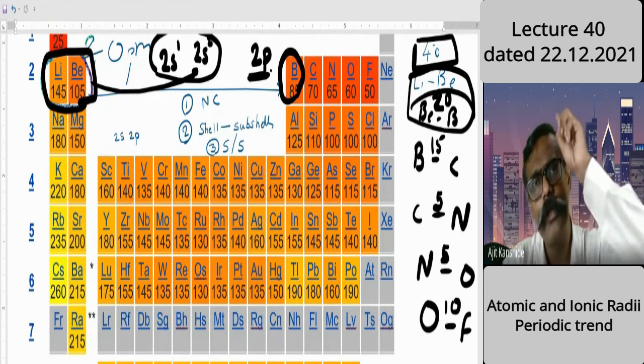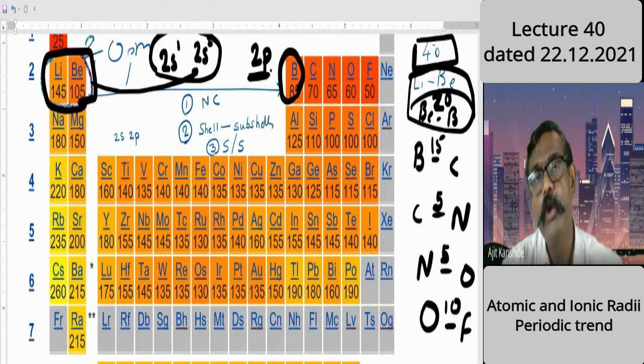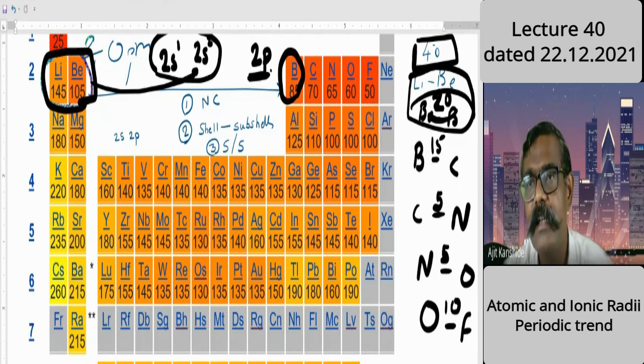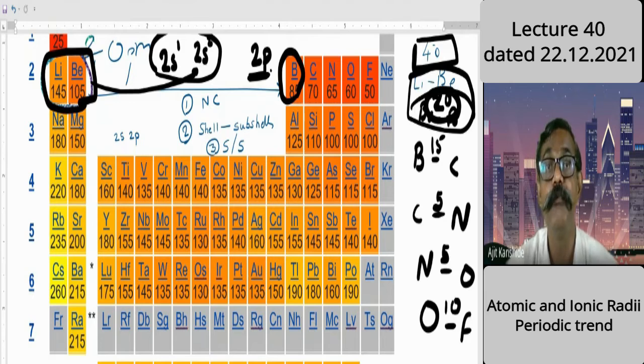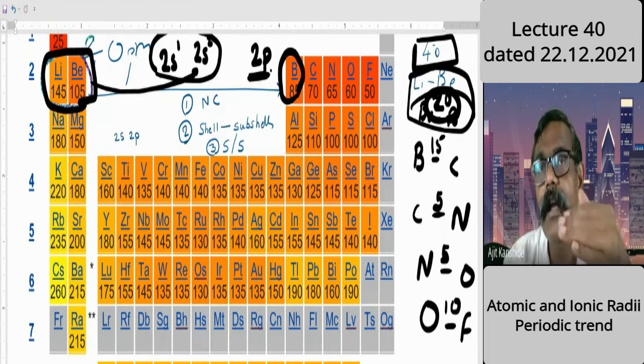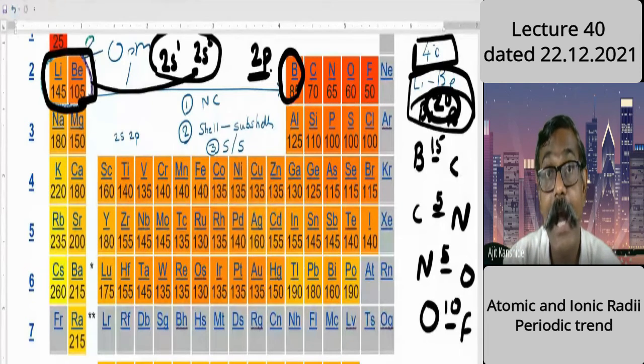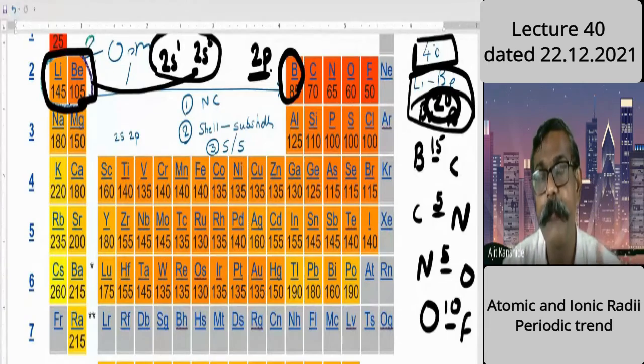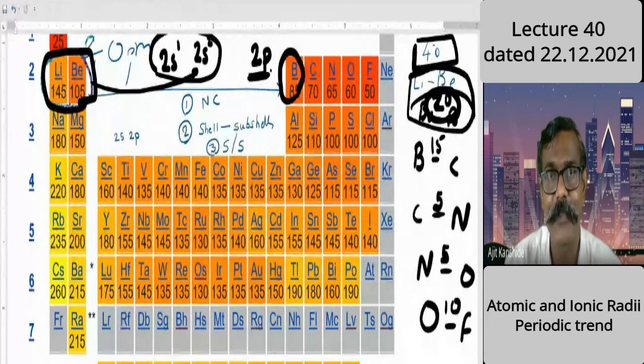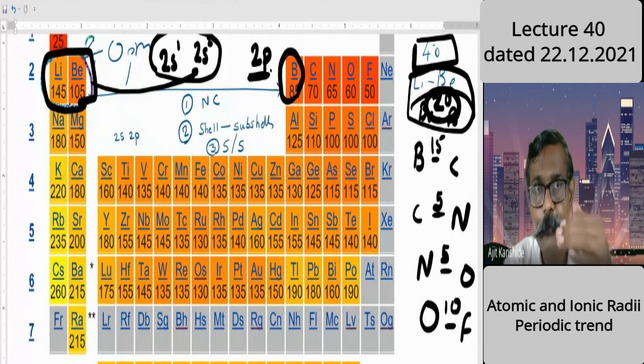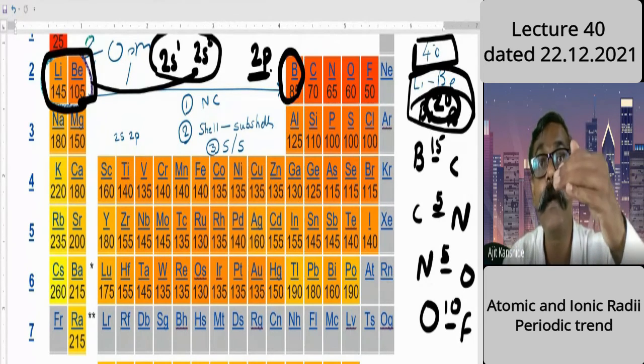So from 40, it jumps down to 20. The increase is by 20 because of the new subshell, the 2p subshell. It is a little bit away compared to 2s. Average distance of 2p is more compared to 2s. I am saying average. You have studied radial distribution. So an electron in 2p, from the average point of view, is away compared to 2s.